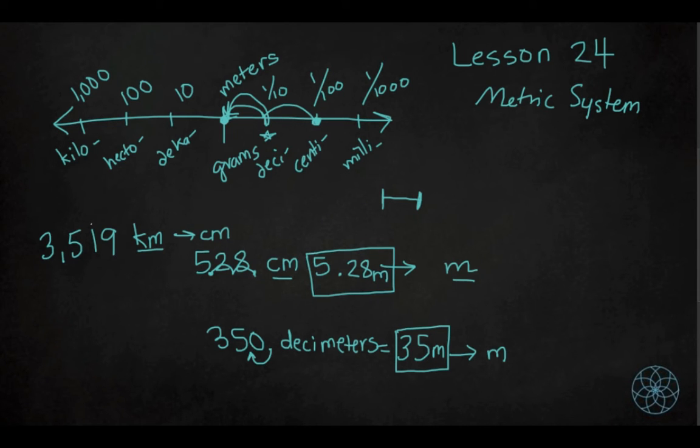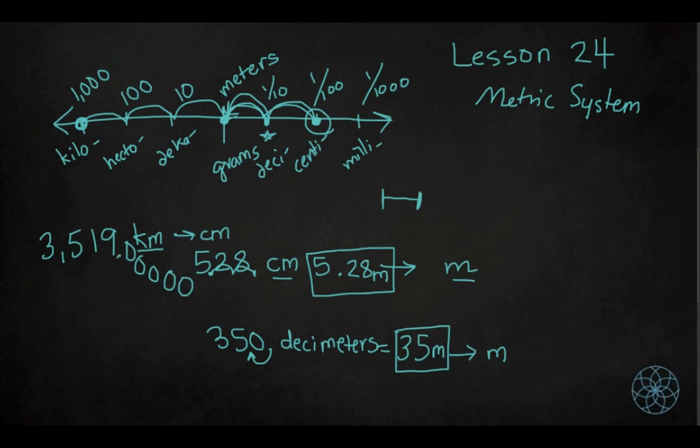Let's go ahead and figure out what our new number would be. So we're here at kilometers. I'll make a big dot. And we want to go all the way to centimeters over here. So that means we need to move our decimal place 1, 2, 3, 4, 5 little hops to the right. Let's go ahead and do that. And I think I need some extra zeros, so let me add some zeros here.